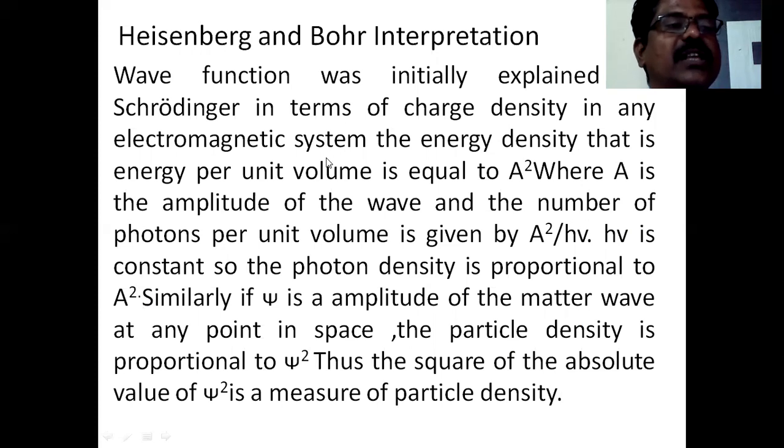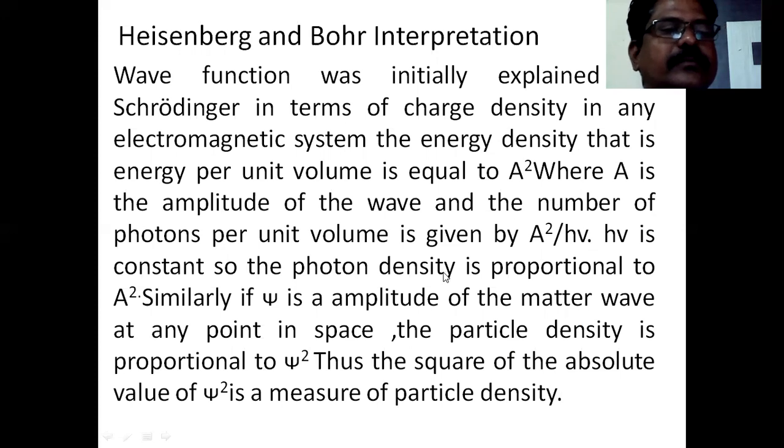So see here, our scientist Schrödinger tried to explain the wave function by taking charge density. In any electromagnetic system, the energy density, that is energy per unit volume, is equal to A squared, and the number of photons per unit volume is given by A squared by h nu, where h nu is a constant.